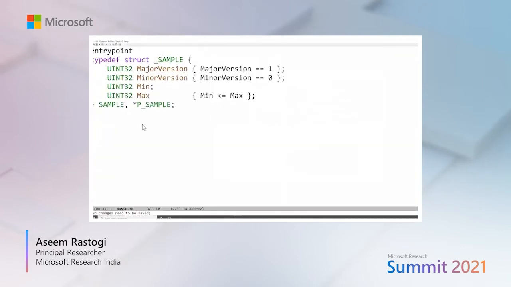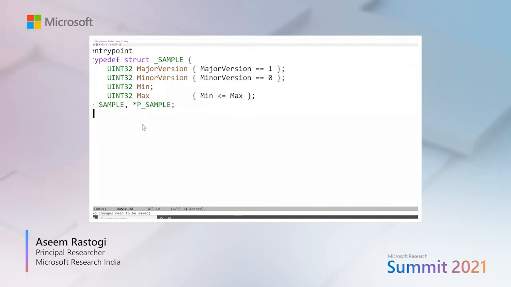Now let's look at the basic sample definition that we saw on one of the slides. This sample definition resembles a sample struct definition that you would have written in a C program. However, the fields in this struct are augmented with what are called semantic constraints. They further constrain what valid sample messages will look like.